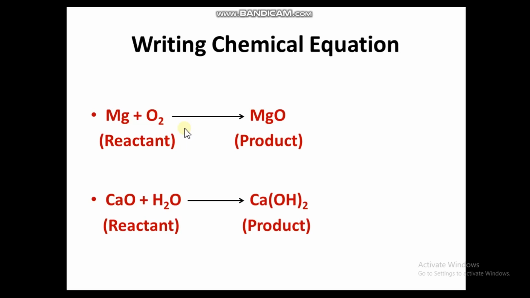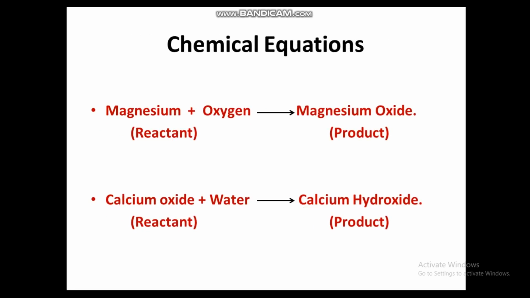So like this we write magnesium plus oxygen. It may be any substance, magnesium plus oxygen gives magnesium oxide. Like this we write chemical equations. I hope you have understood well up to this much.